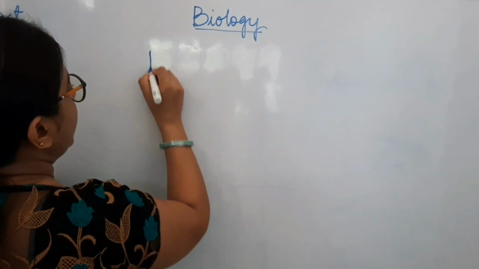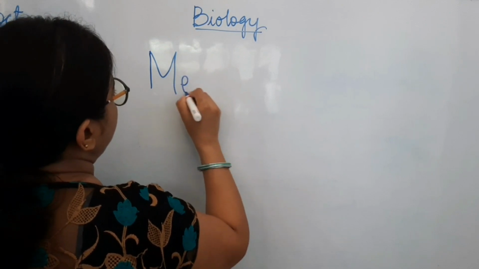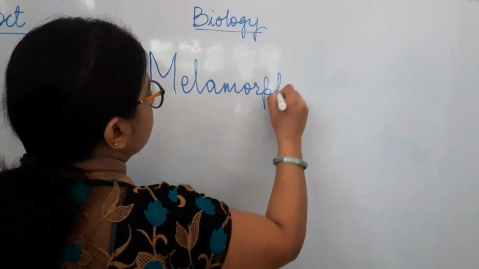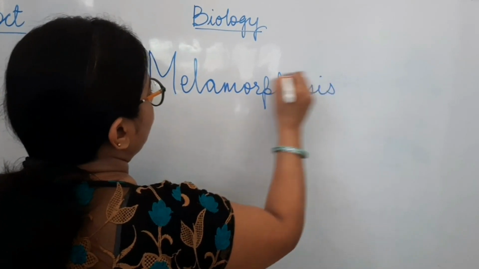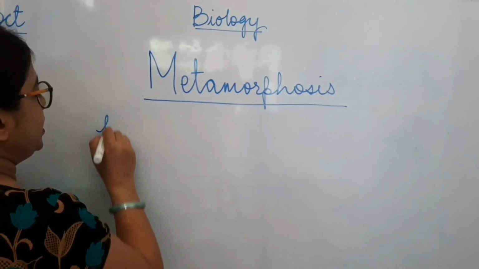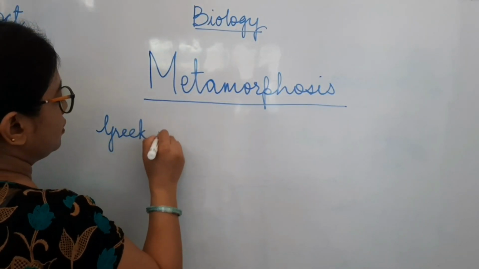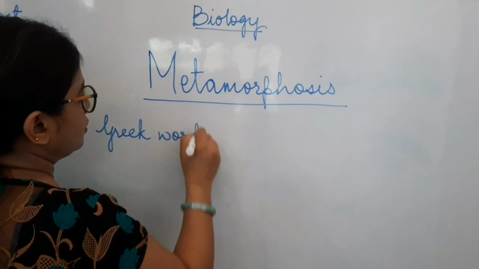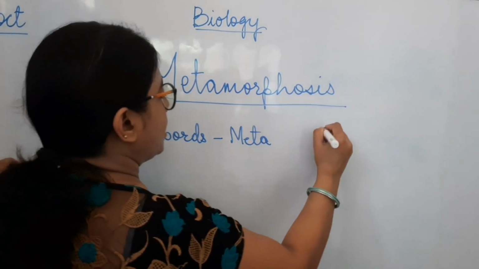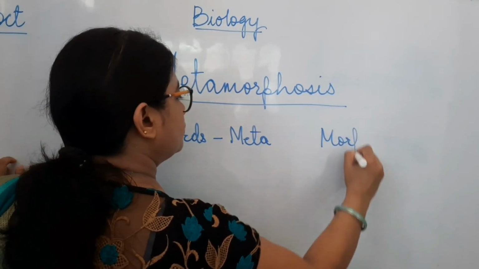Metamorphosis. So first let me write down this term on the blackboard to initiate this topic. Metamorphosis. Now what does this mean? This term is made up of Greek words meta and morph.